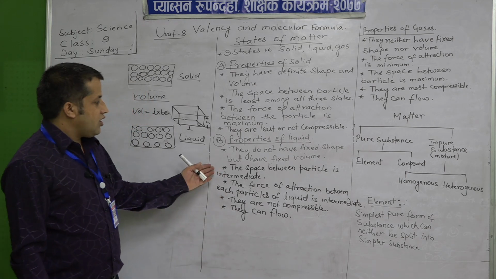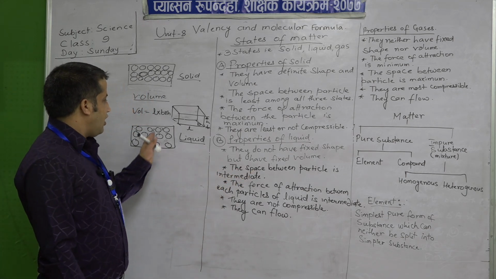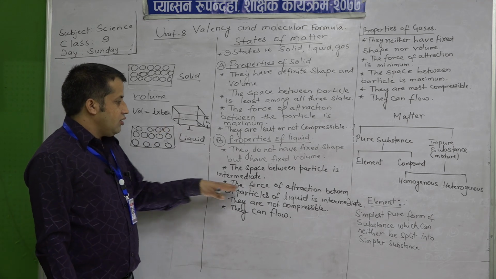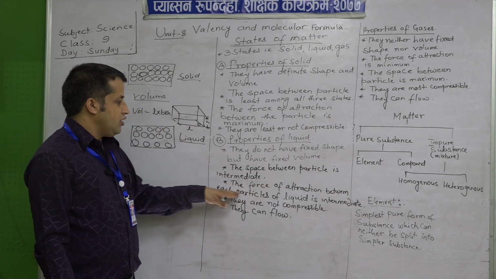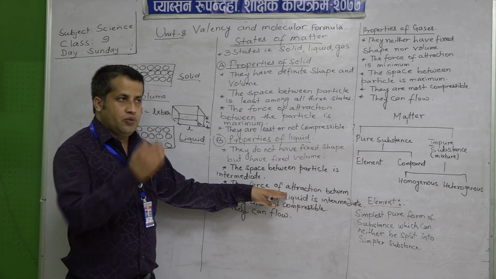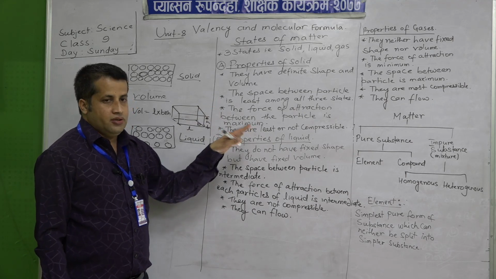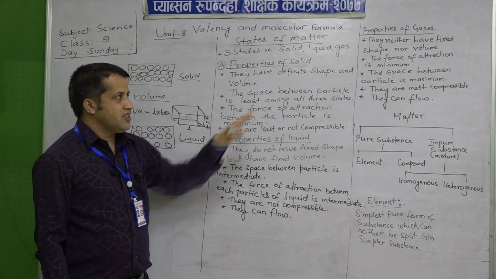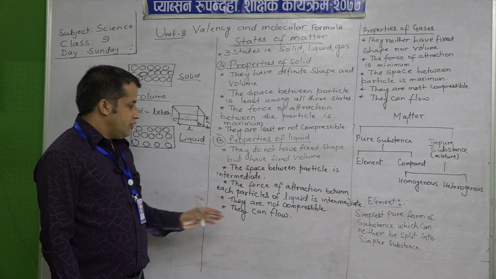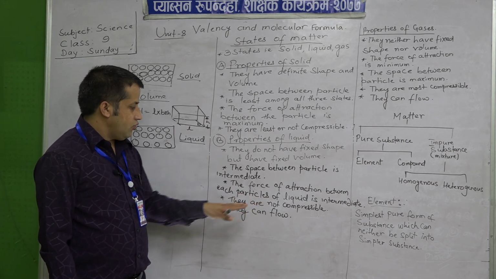Okay. Now, second, the space between the particles is intermediate, like I have already told. Third, the force of attraction between the particles of liquid is intermediate. Intermediate means between gas and solid, more than gas but less than solid, and they are not compressible, as I have already told.